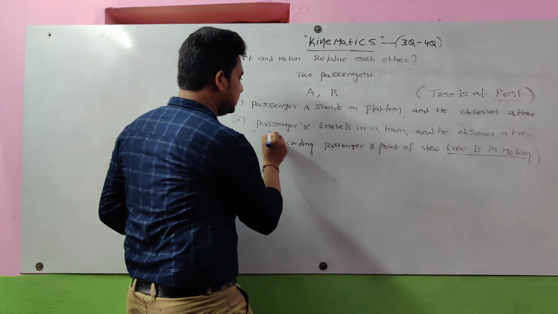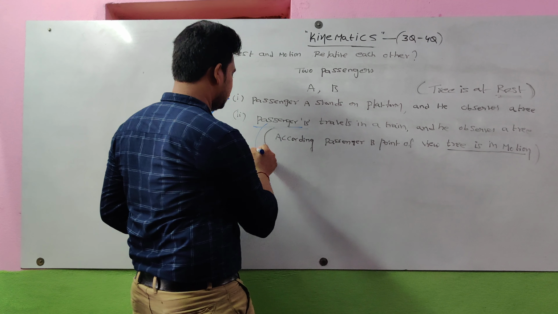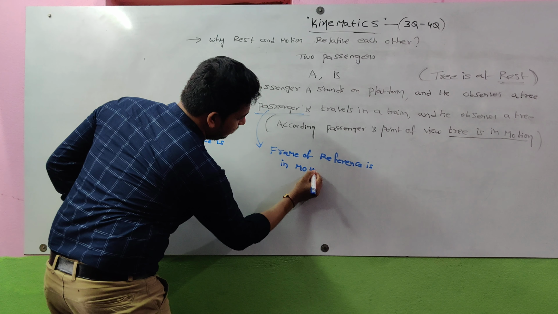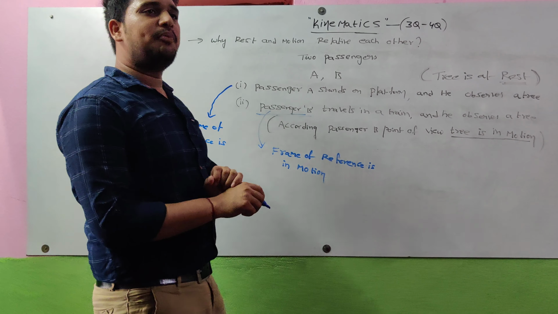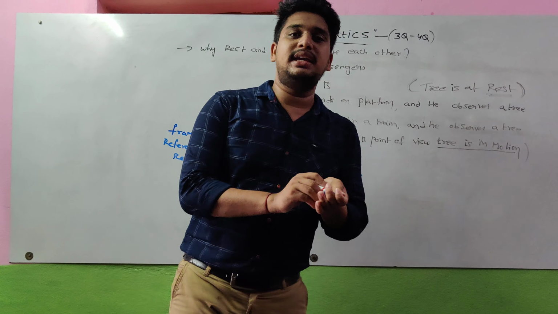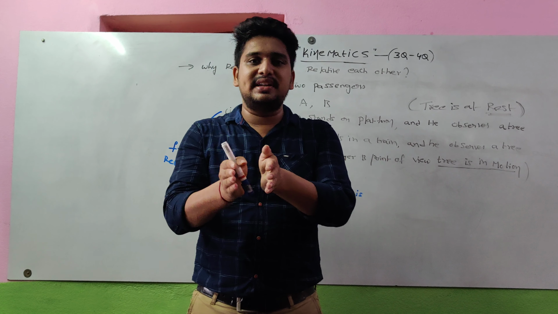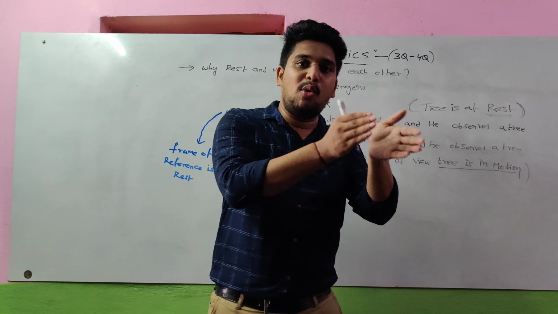For the second case, for passenger B, the frame of reference is in motion. So for passenger A, the frame of reference is at rest. That's why from passenger A's point of view, the tree is at rest. For passenger B, the frame of reference is in motion because the train is the frame of reference.